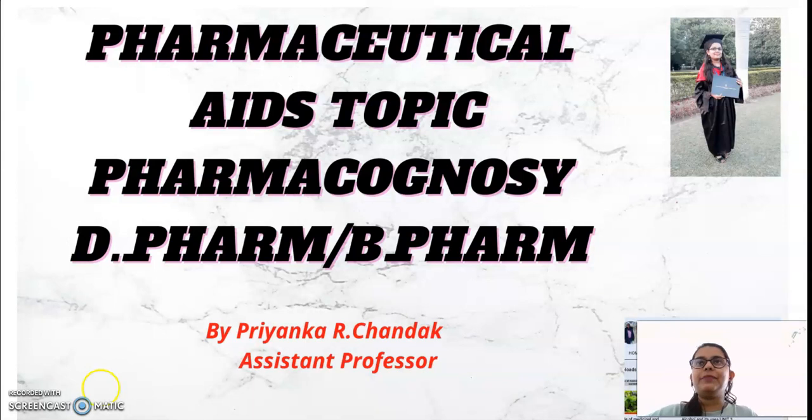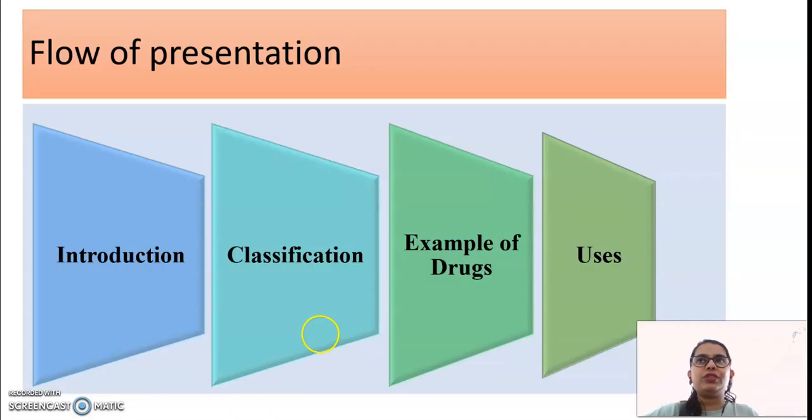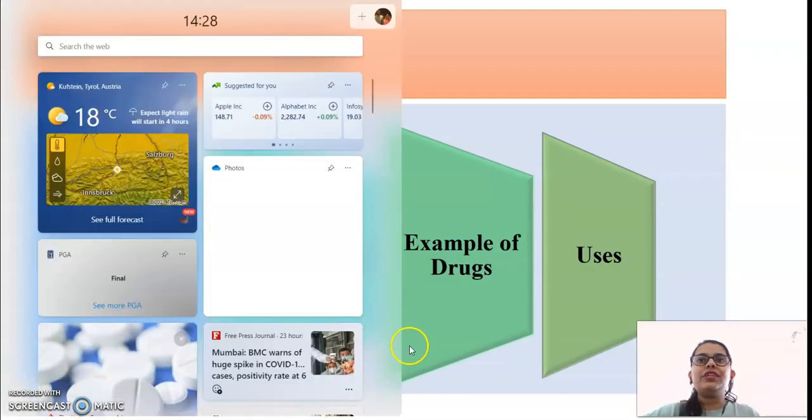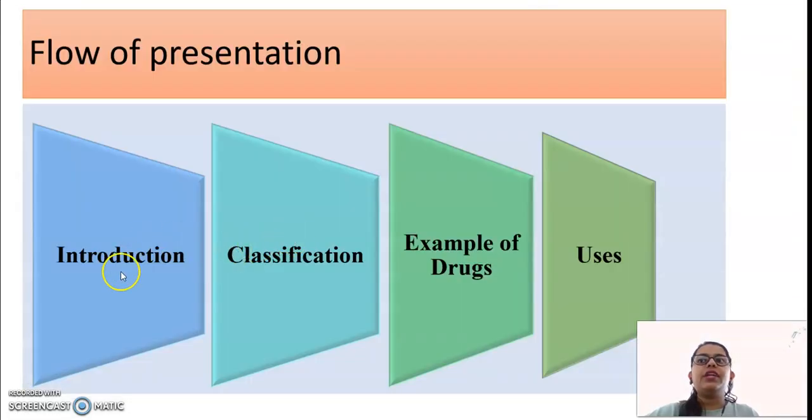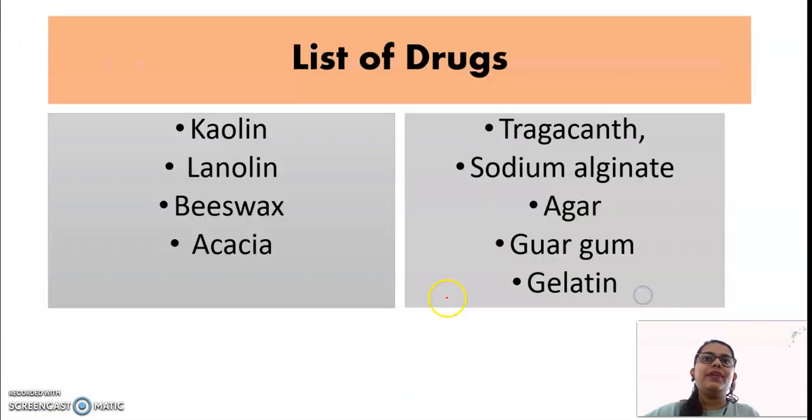So you have seen the topic, pharmaceutical aids, and you have this topic in pharmacognosy. The flow of the presentation is introduction, then classification, examples of drugs, then uses, right?